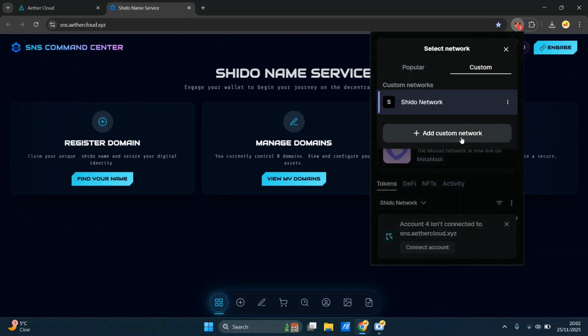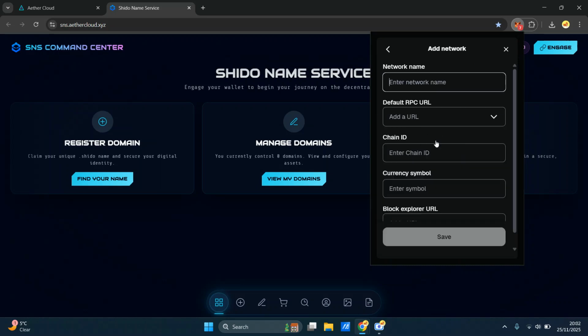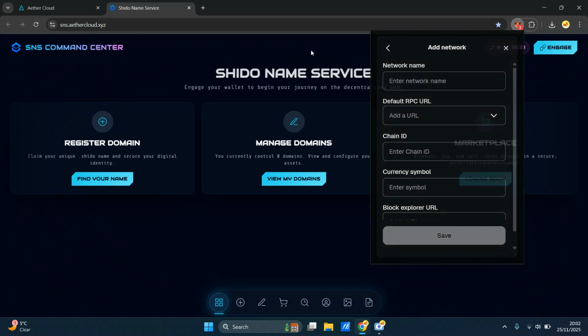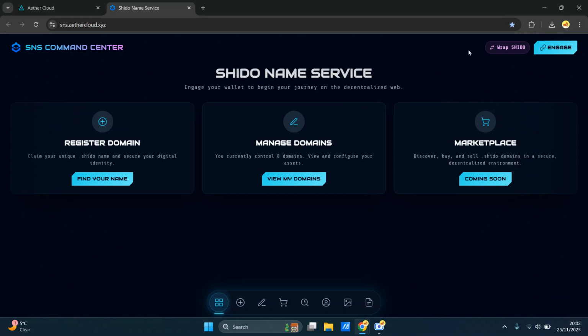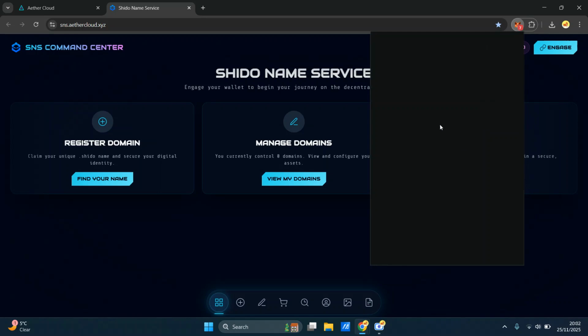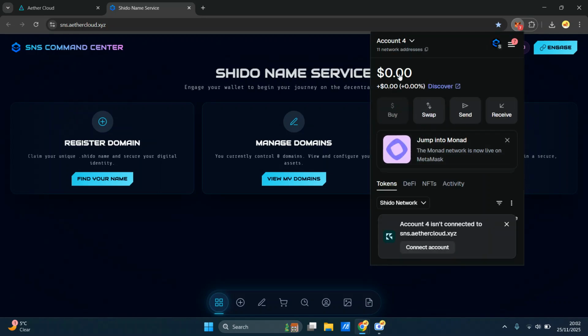You go through custom, add network, and you add all the details that you can get from the Telegram group or the website. You add the chain ID and the symbol and everything. It's pretty straightforward. Maybe I should ask Kozu if it's possible to integrate those details for you. I'm not sure if it is technically possible, but either way, you can get this done. So let me open that back up again. We just created another account, right?